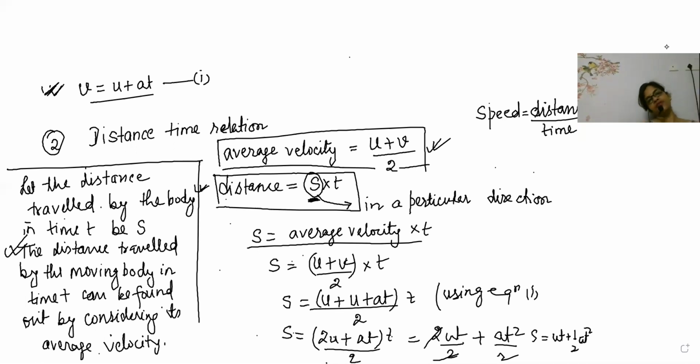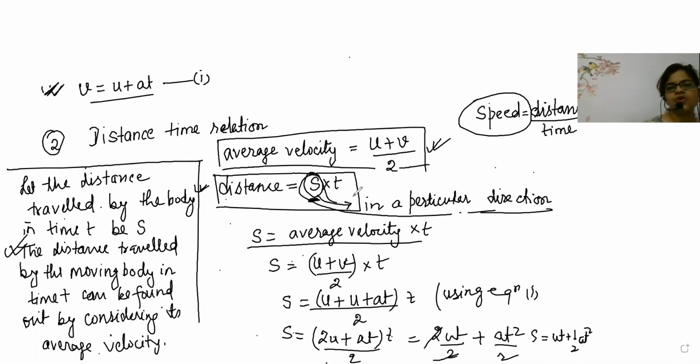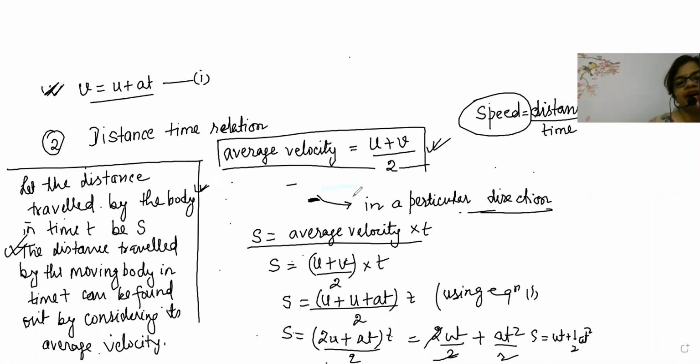Okay, now listen to me very nicely, beta. I was talking about Kanishka and me. Kanishka said, auntie, speed is equal to distance by time. Then I asked Kanishka, can we convert speed into velocity? She said, auntie, we can convert speed into velocity. Only what we have to write is, speed in a particular direction will become velocity. And this is what I wrote now. Speed in a particular direction is velocity. Speed in a particular direction is exactly velocity.